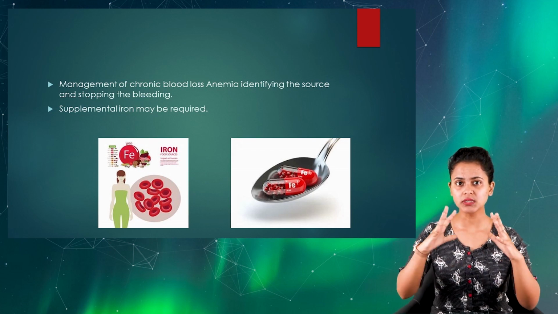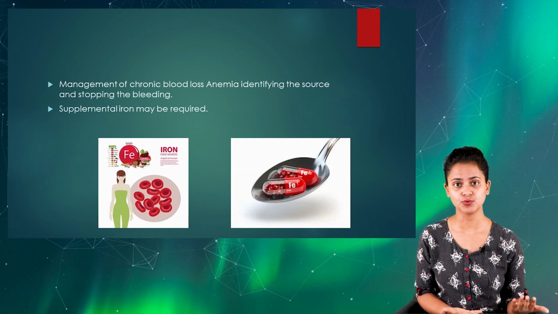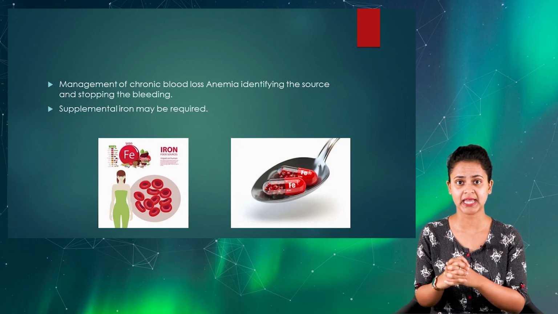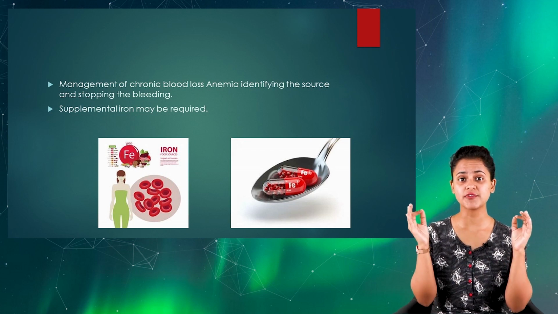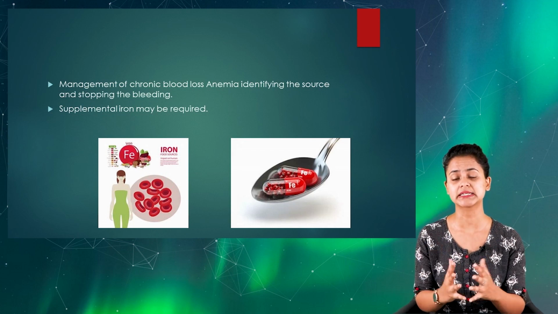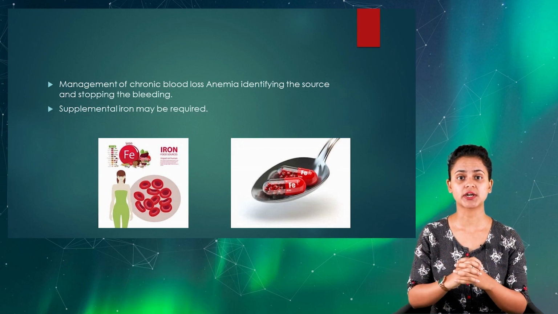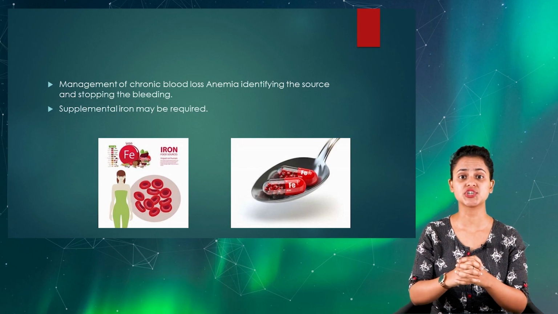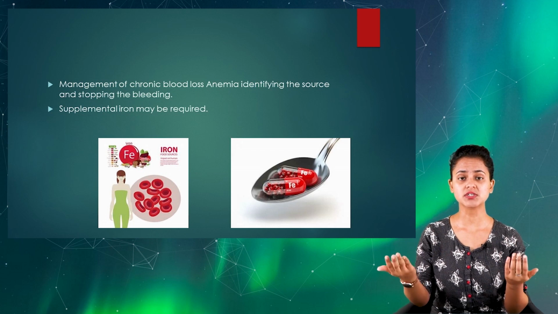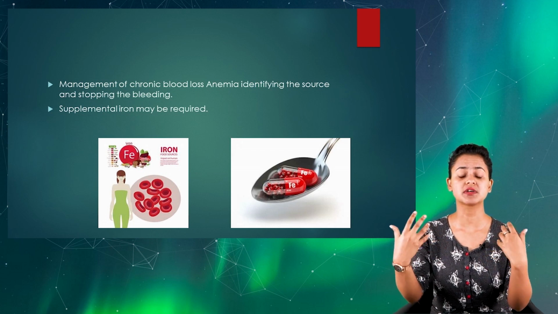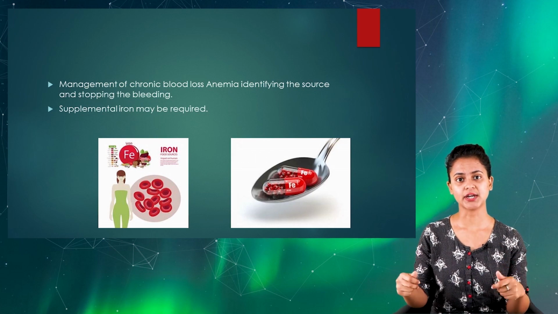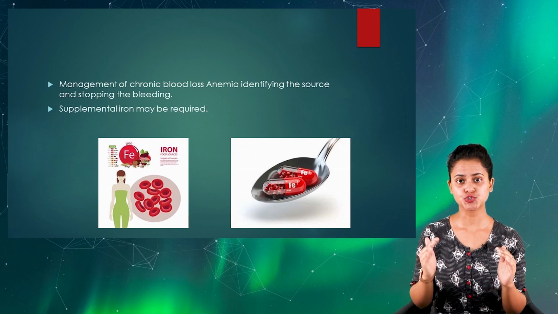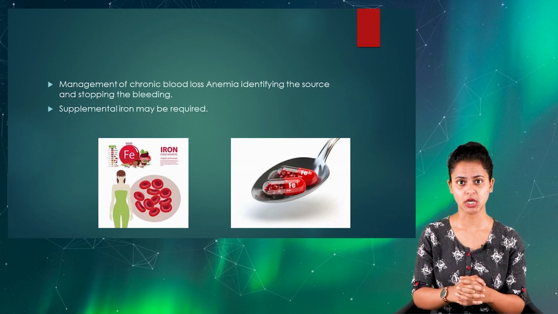I hope in this whole session we have learned about acute and chronic blood loss related anemia and its management in detail. You need to make it clear that for anemia related to blood loss, the medical professional's first priority will be focusing on managing the bleeding or the underlying disorder or disease which is the main cause of the bleeding. Managing that definitely helps an individual to stop or prevent the development of anemia or any complication associated with it. I hope you have enjoyed the session and understood the concept.